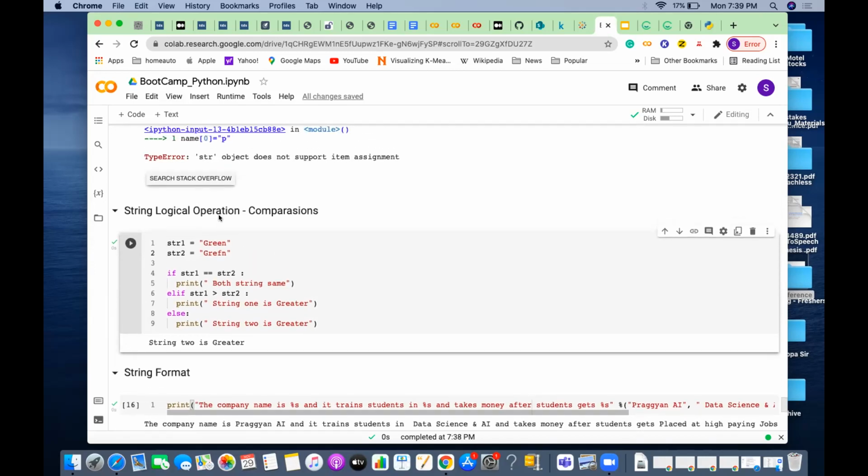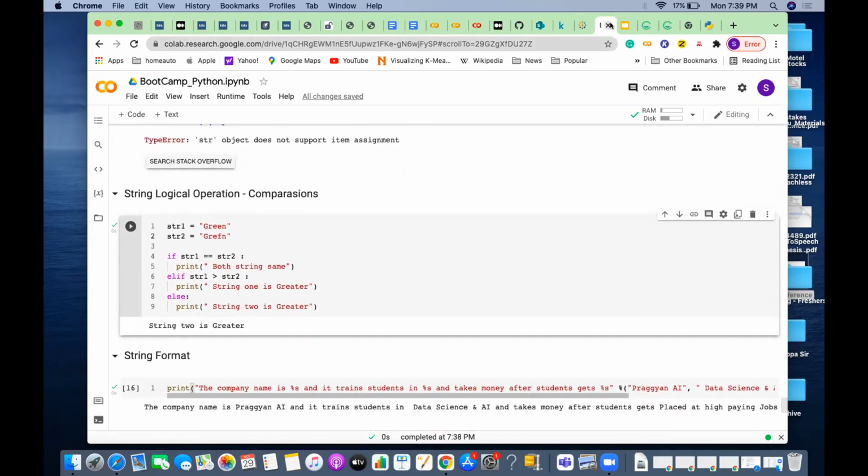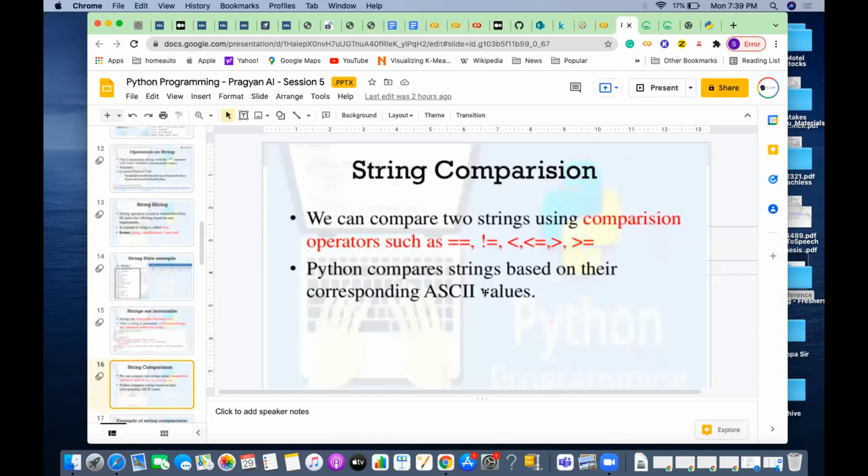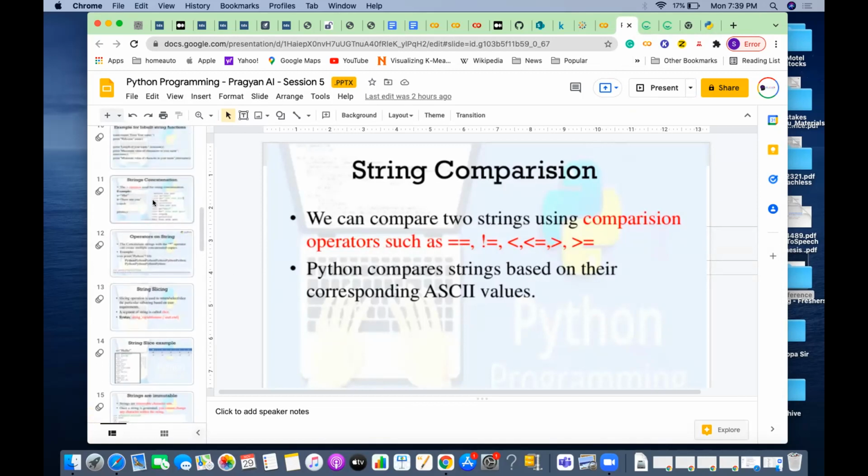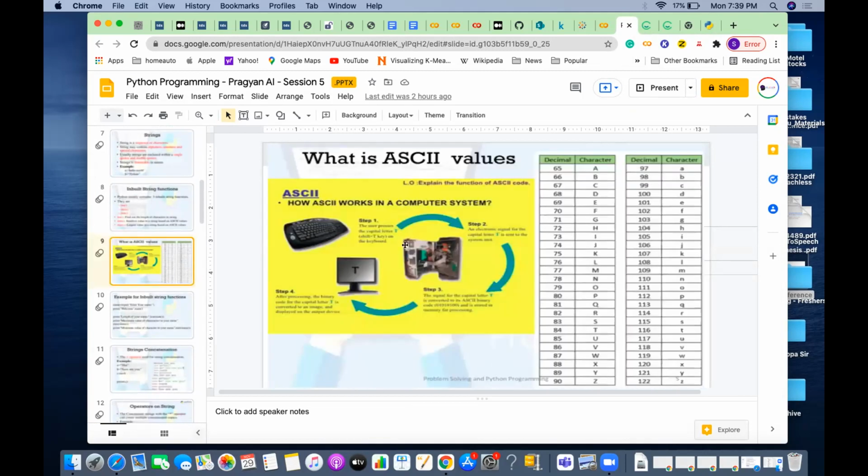Any question here about using logical operators? You can use equal to, not equal to, less than or equal to, greater than or equal to. These are all comparison operators you can use. How will it compare? ASCII values. You already know what ASCII values are, correct? So it will do that.